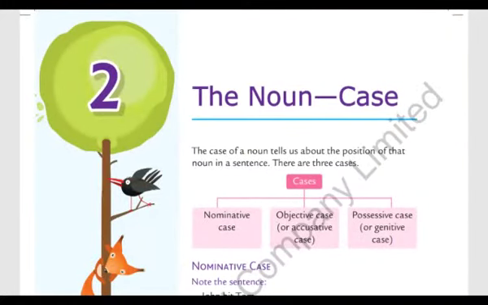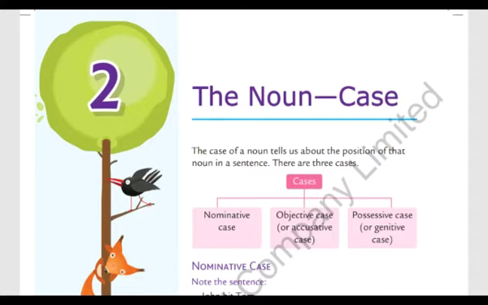Let's begin chapter number 2, the noun case. The case of a noun tells us about the position of that noun in a sentence. So, in this chapter, we are going to learn about the position of a noun in a sentence.